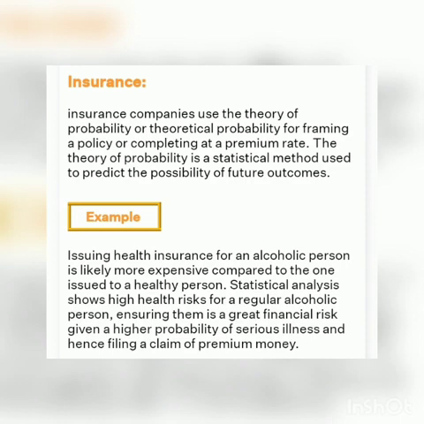Third one is insurance. Insurance companies use the theory of probability and theoretical probability for framing a policy and computing a premium rate. The theory of probability is a statistical method used to predict the possibility of a future outcome. Example is, issuing a health insurance for an alcoholic person is likely more expensive compared to one issued to a healthy person. Statistical analysis shows high health risk for a regular alcoholic person, ensuring them is a great financial risk, given a higher probability of serious illness and hence filing a claim of premium money.